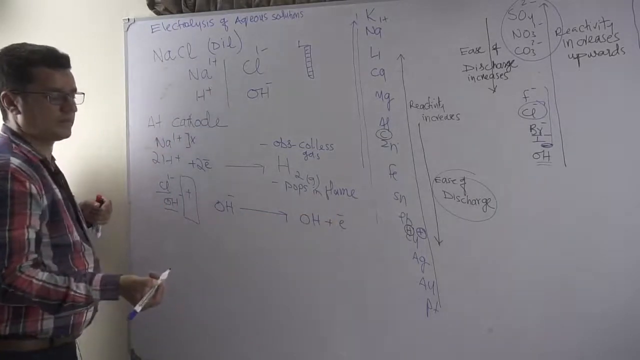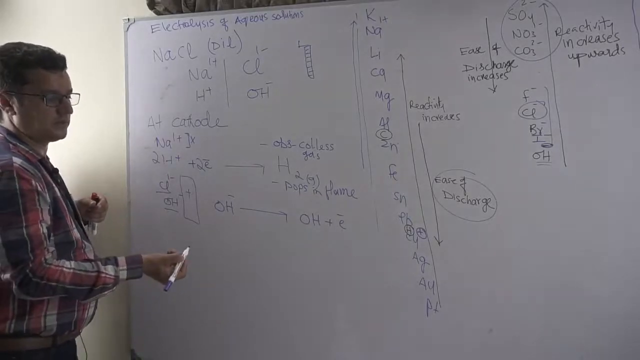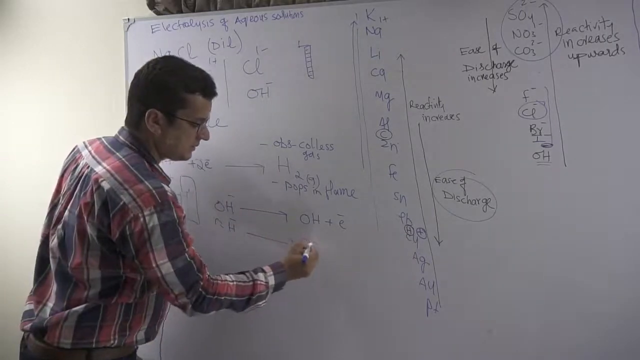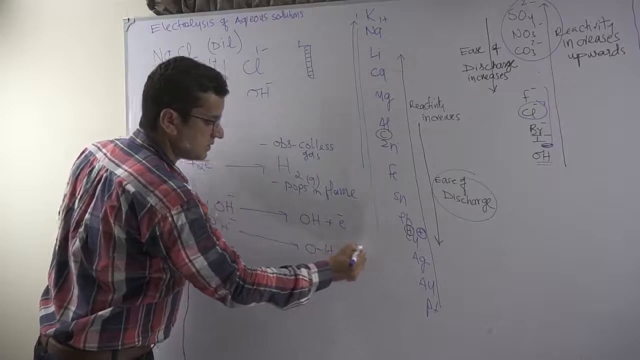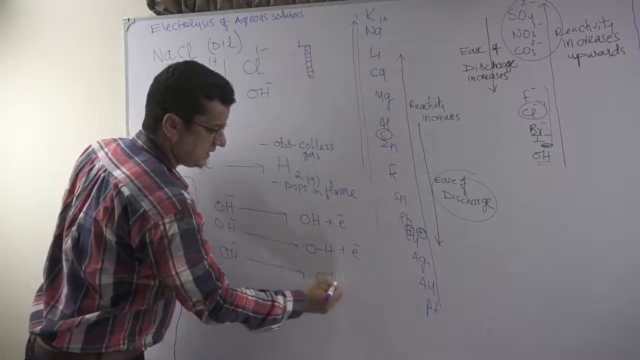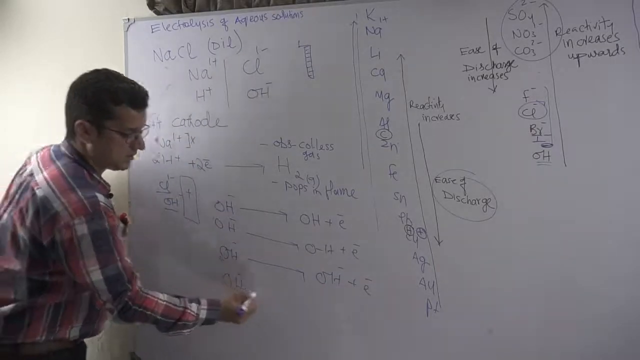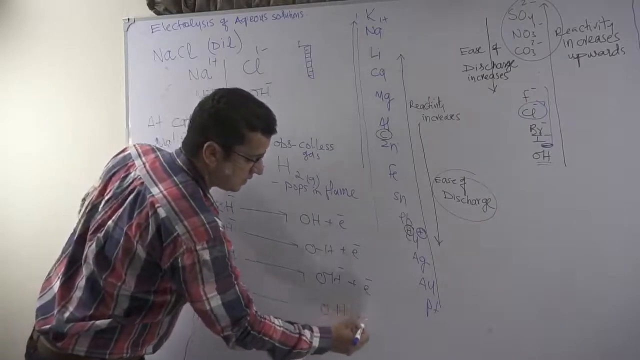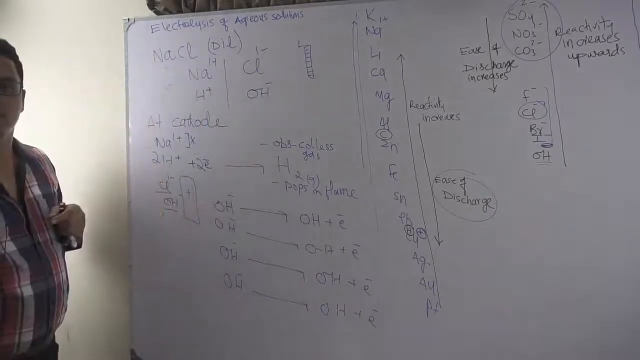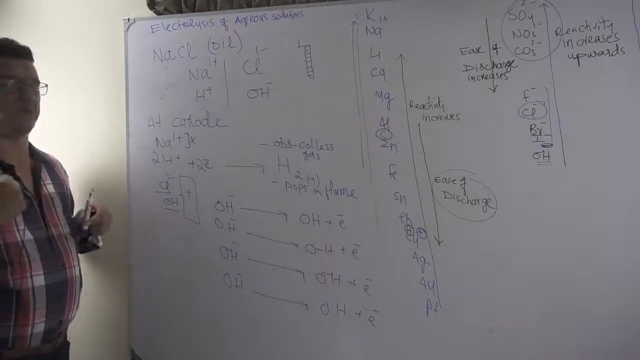It discharges in the form like this, and gives away the electron. Another hydroxyl ion will do the same thing: it discharges and gives away the electron. All hydroxyl ions are doing the same thing. Since they are anions, they discharge and give away the electron. At the anode, anions discharge; electrons are depleted out of them.